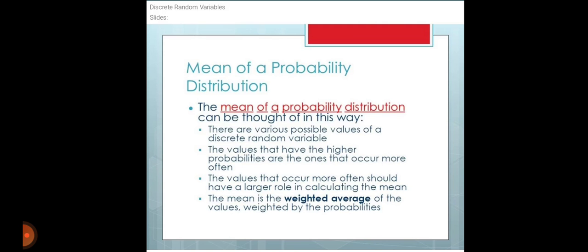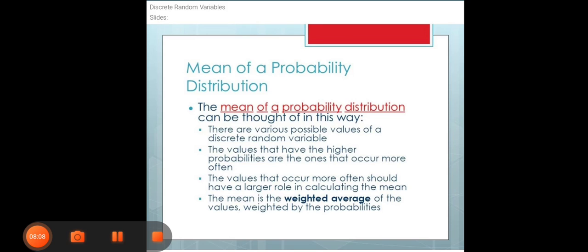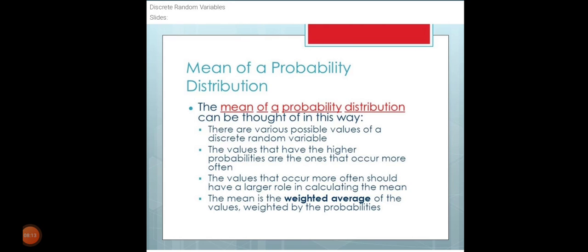So next, mean of probability distribution. There are various possible values of a discrete random variable. The values that have higher probabilities are the ones that occur more often. The values that occur more often should have a larger role in calculating the mean. The mean is the weighted average of the values, weighted by the probabilities.